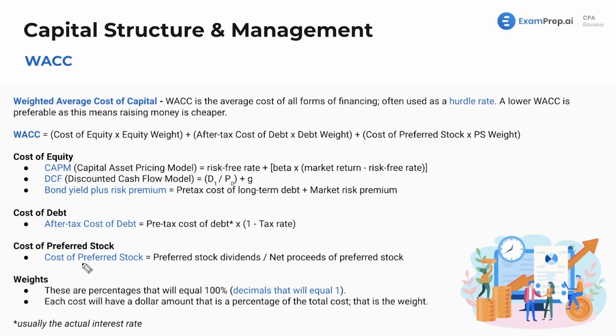Cost of preferred stock, how do we get that? If it's not given to you, that's preferred stock dividends divided by net proceeds of preferred stock. And ding, ding, ding, if you caught onto this, my favorite words: inflows, outflows, outflows, inflows. Preferred stock dividends are paid out, so this is outflows divided by net proceeds of preferred stock, inflows, right? What you get in cash for issuing this preferred stock to investors. So again, outflows divided by inflows.